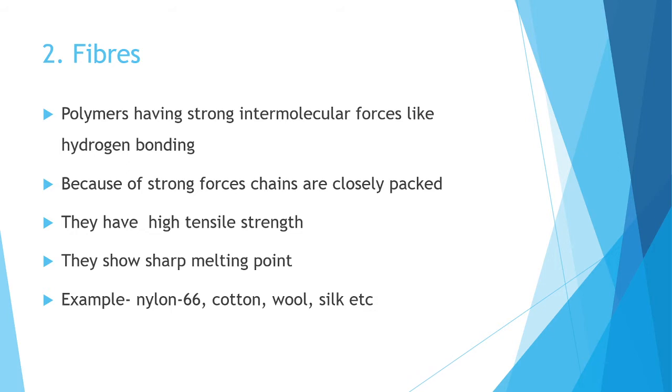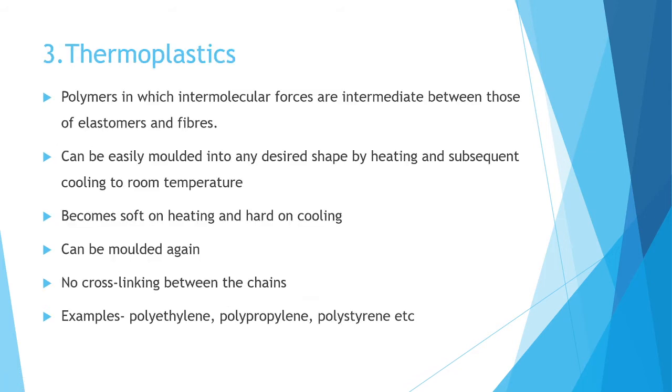Because of these strong intermolecular forces, these polymer chains are very closely packed. So, due to this closely packed property, fibers have high tensile strength, and they also have a sharp melting point, etc. These are fibers, just the reverse characteristics of elastomers. And the next classification is thermoplastics.